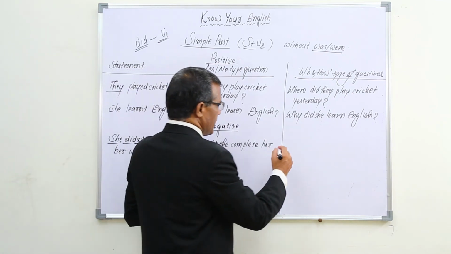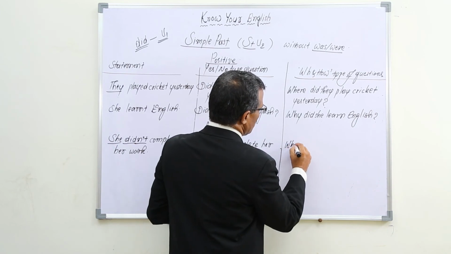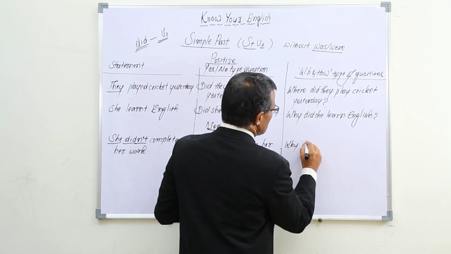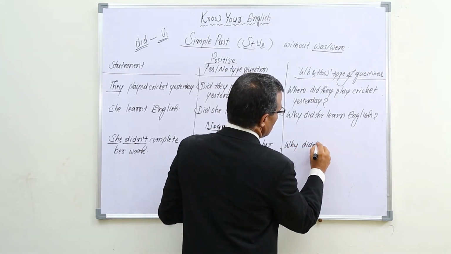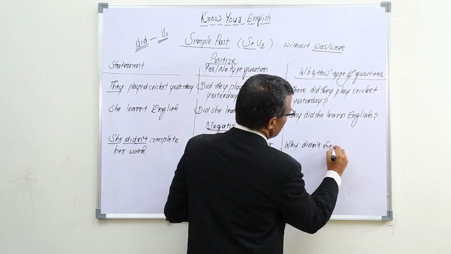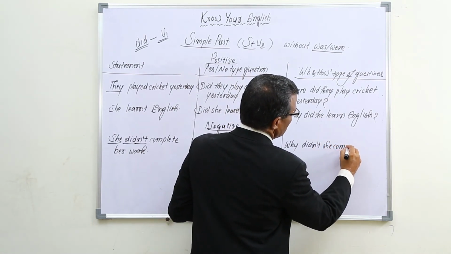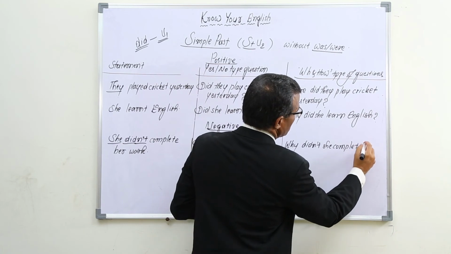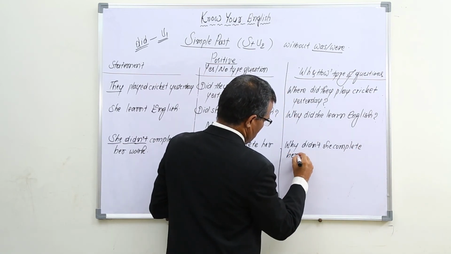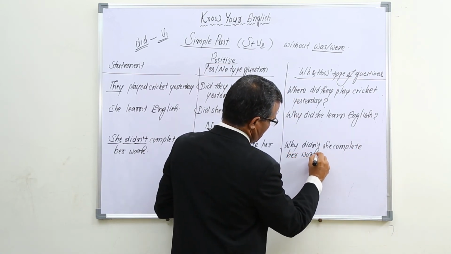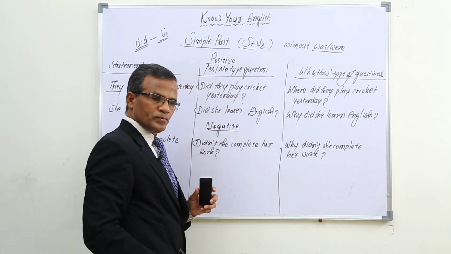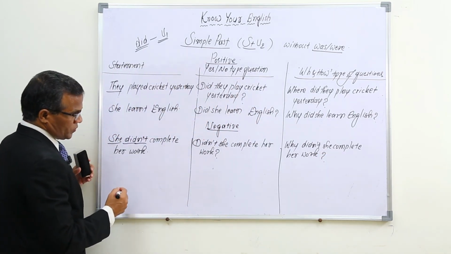And a question with why: why didn't she complete her work?